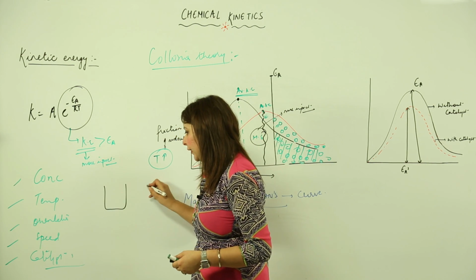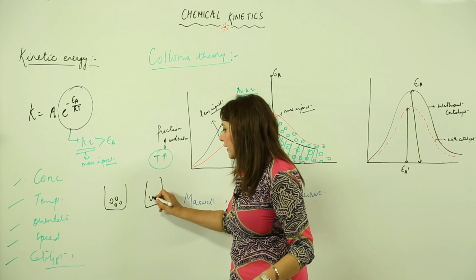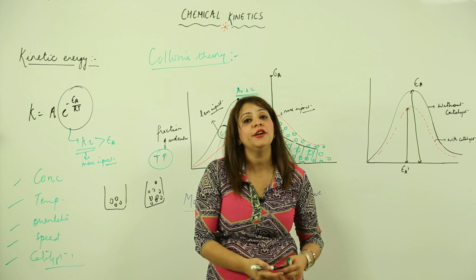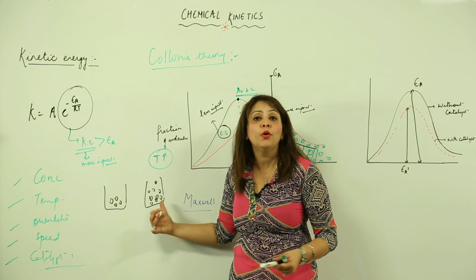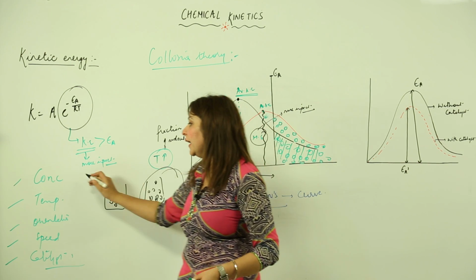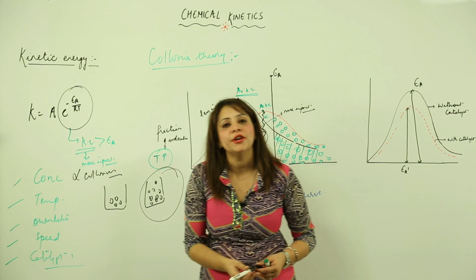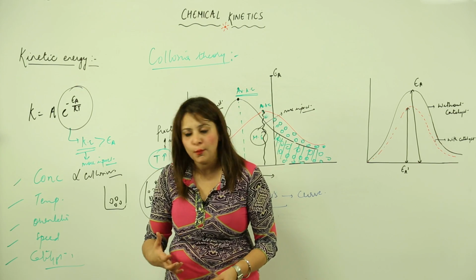Suppose I have a container with 4 reactants, and another with many reactants. In which beaker will you find more collisions? Obviously, the more the concentration, the more the collision frequency. So concentration is directly proportional to the collisions. That means the more the concentration, the more the collision frequency, and hence the rate of reaction is going to be more.